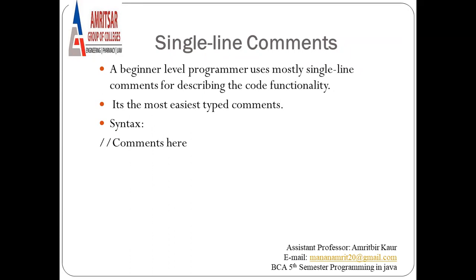And for the syntax of a single line comment, firstly we write a double slash and then we write our comment, but our comment must be in one line. So for a one line comment we use a single line comment. If you use a single line comment with a double slash and then write your comment over 2 lines, then the first line will be commented but the second line will not, and the compiler generates an error because the compiler considers the second line as program code. So in a single line comment we can write only one line.